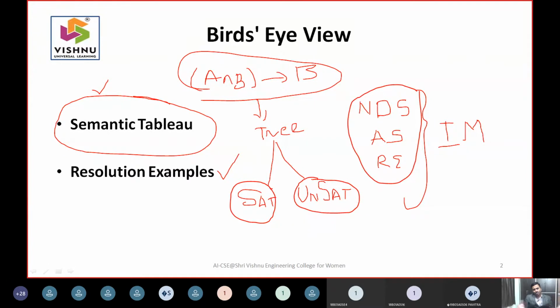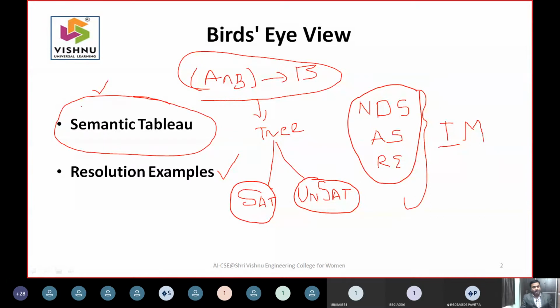When a big expression is given, without exploring the big expression itself, it can tell you that it is satisfiable. It tells you it is better to go in this path, or there is no need to consider this big expression. So this is what your semantic tableau is.